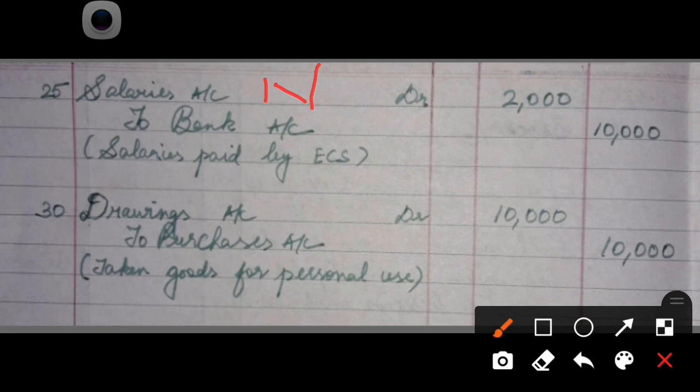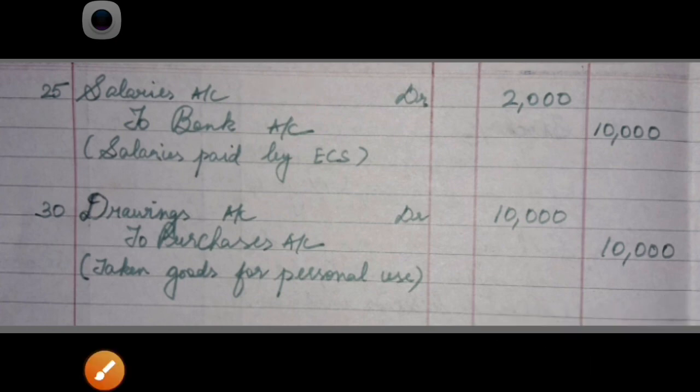Bank is the mode of payment. If you take bank as personal, bank is the giver, so credit the giver. So bank is giving cash in the form of salary. You write the entry as salaries account debtor to bank account. Salary is paid by ECS.